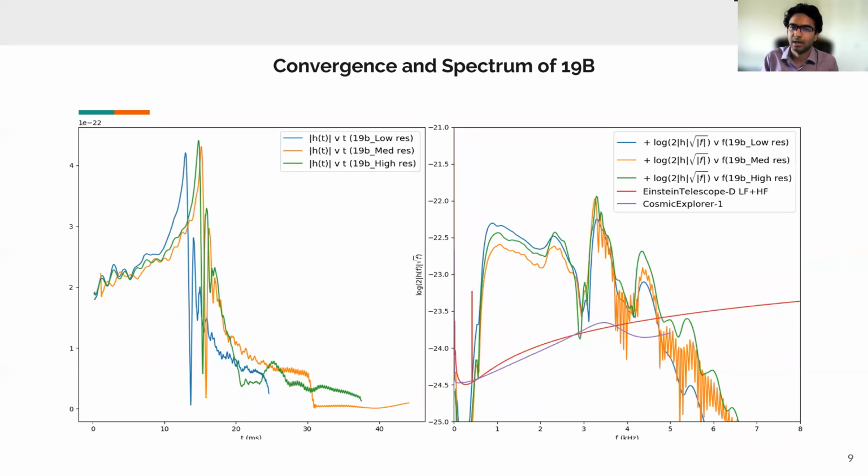And so with that, I want to point out that the main result that we're seeing is that the post-merger signal is what we can use to constrain what the high density nuclear matter equation of state should be. We have performed several convergence tests, and we are still performing more convergence tests for our simulations. And after looking at the power spectral density, we noticed that those high density post-merger features can be observed by third generation gravitational wave interferometers like the Einstein Telescope and Cosmic Explorer.